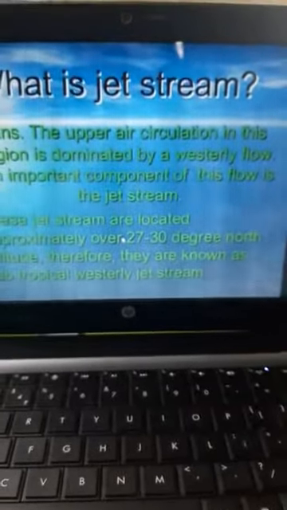Then what is a jet stream? The upper air circulation in this region is dominated by a westerly flow. Children, jet streams are nothing but the air circulation which gives a flow towards the western side. An important component of this westerly flow is known as jet streams.